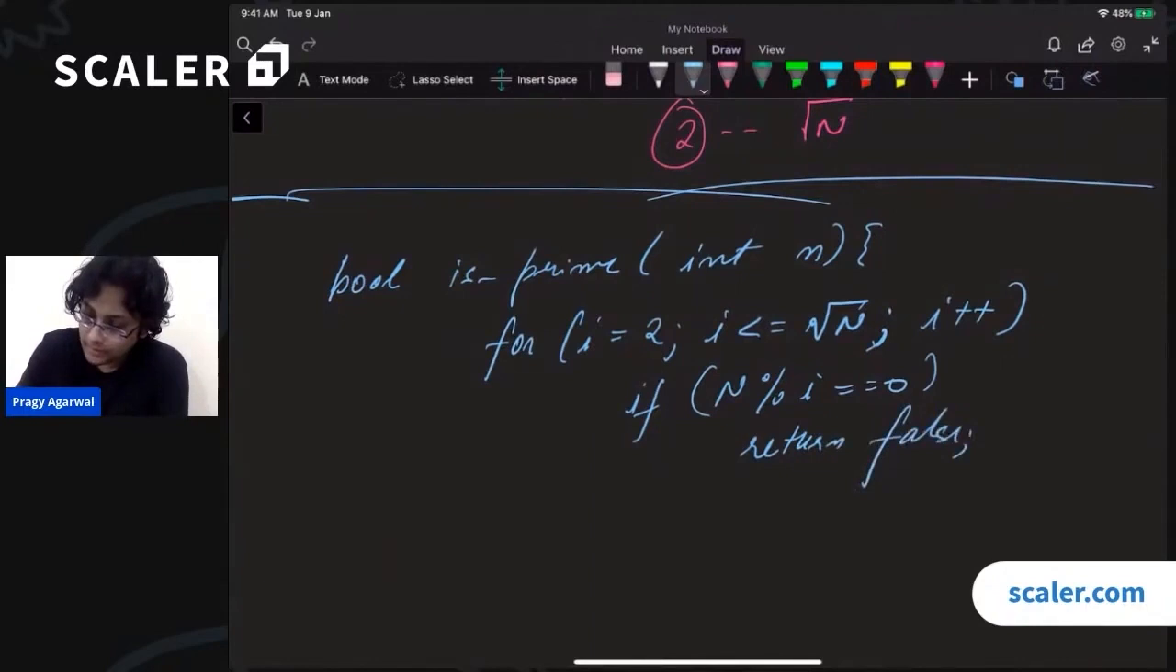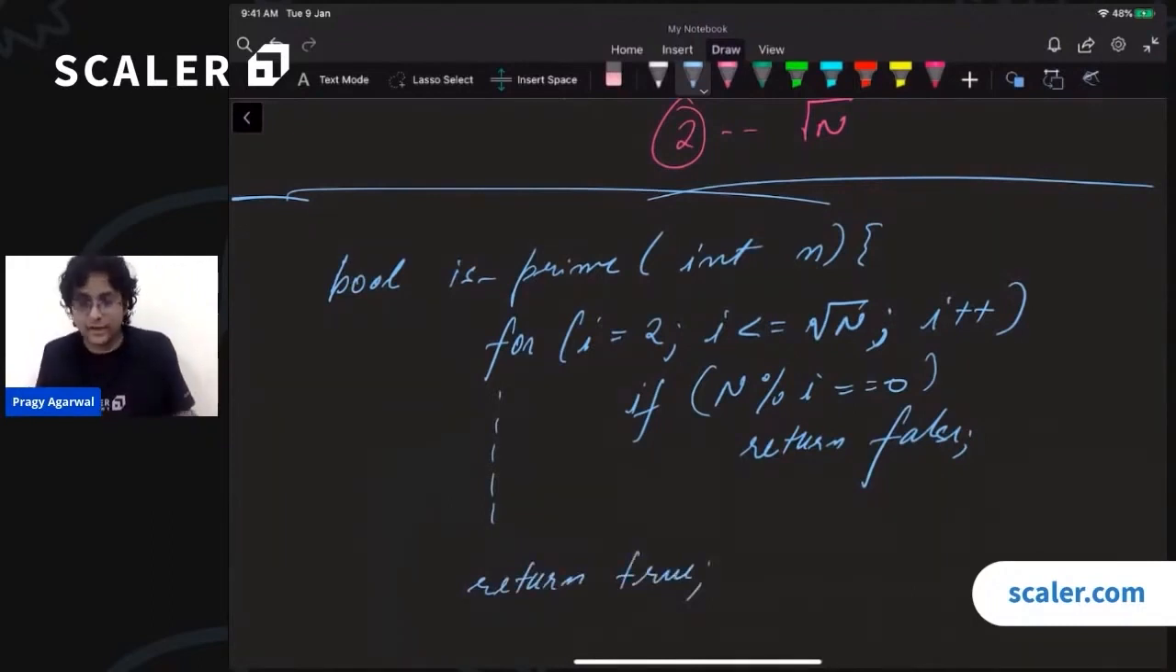And after this loop is done, we will return true. Because if we did not find any factors except for 1 and n, then the number must be prime. Is this clear? And the time complexity of this code is?